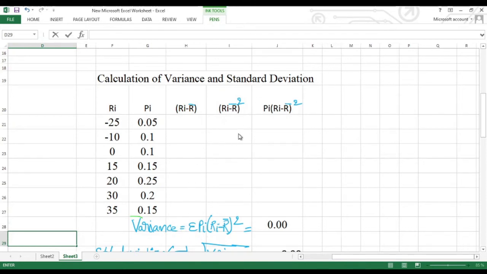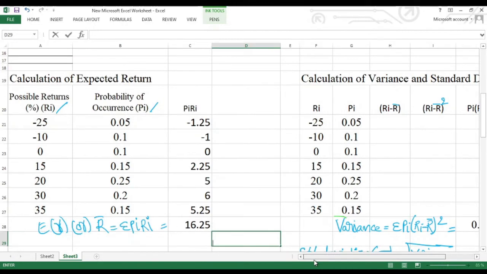Now what we can do is, we have taken the value of Ri Pi. We know the value of R bar. R bar already it is there with us, that is 16.25. That 16.25 is here.